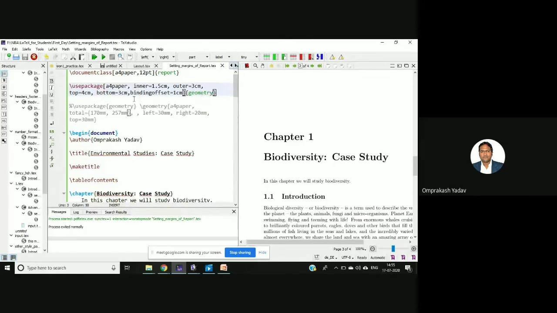Then similarly you can do the changes. What I wanted to show you is that by using this geometry package, you can mention whatever is required, and you can change the entire dimension of your paper. One more approach is there. I'll just comment this. How to comment? You can just put one mod sign over there, so it will basically comment it.